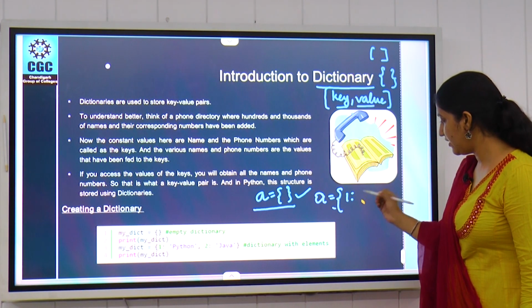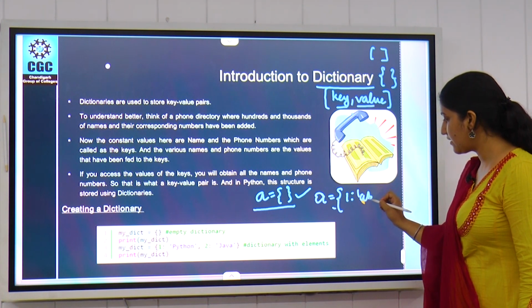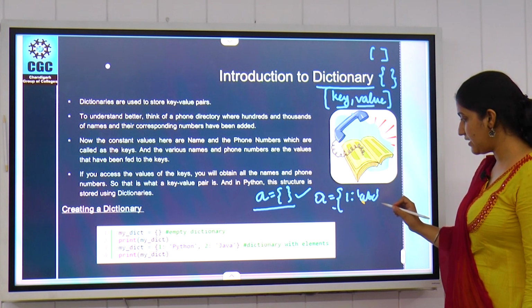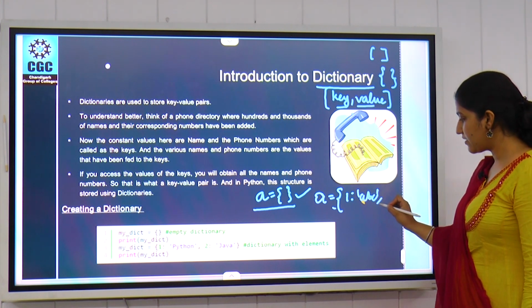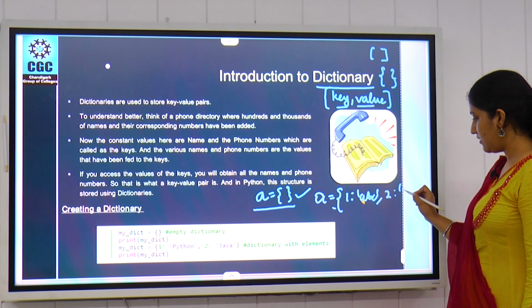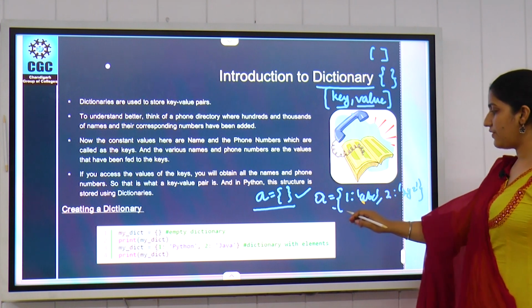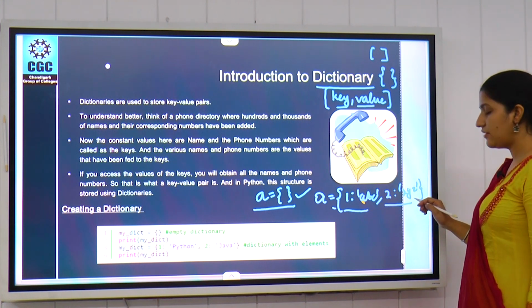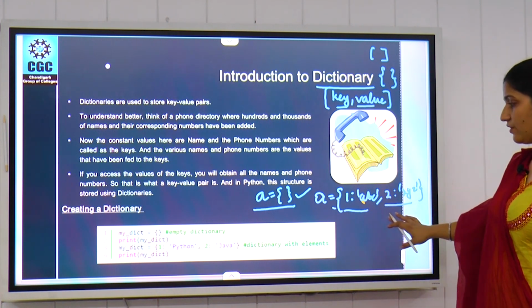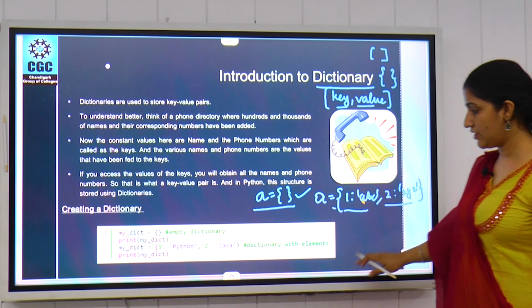Then your value can be anything, like ABC. All the key and value pairs will be separated by commas, then second XYZ and so on. Whatever number of elements you want, you can add into your dictionary. So this is simply how we can create our dictionary.